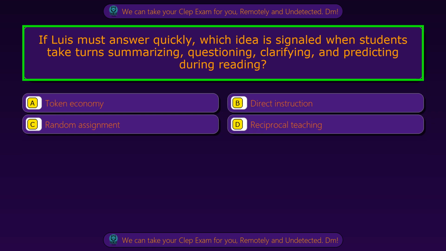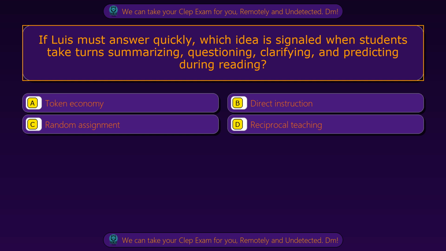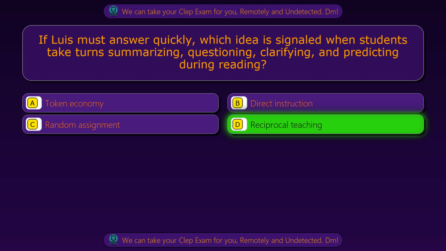Question 79. If Luis must answer quickly, which idea is signaled when students take turns summarizing, questioning, clarifying, and predicting during reading? Option A, token economy. Option B, direct instruction. Option C, random assignment. Option D, reciprocal teaching. The correct answer is option D, reciprocal teaching.